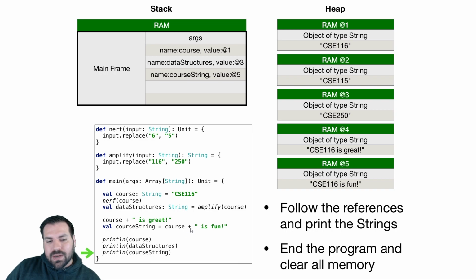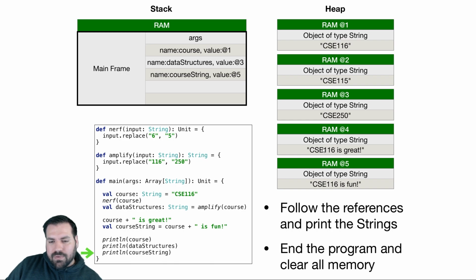But we can create new strings based on the strings that we have and then assign them to new variables. Or in the good old days of 2 weeks ago, you would use a var here and you could reassign a variable to the new string that's created. And then we can print them out to the screen, and we get these strings.